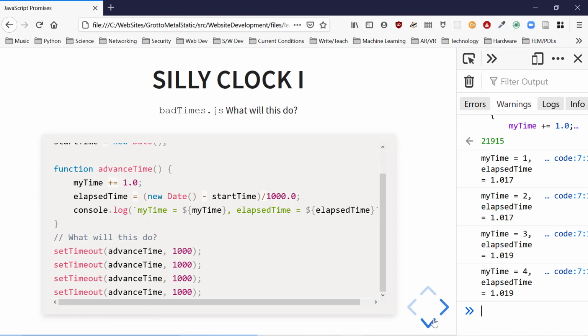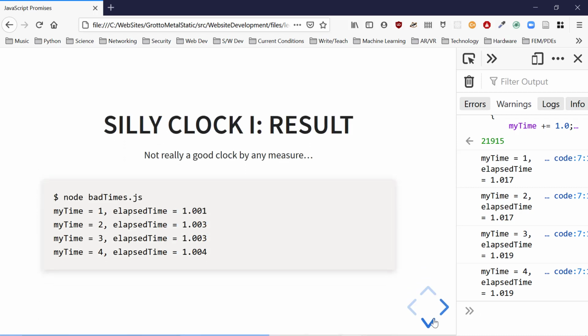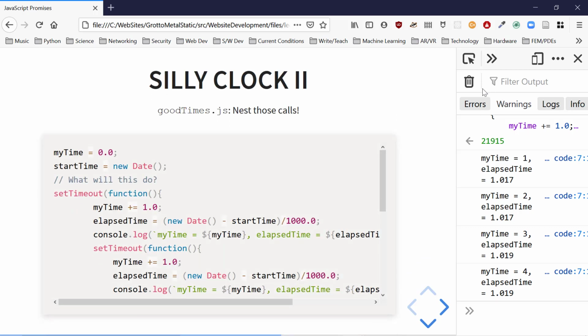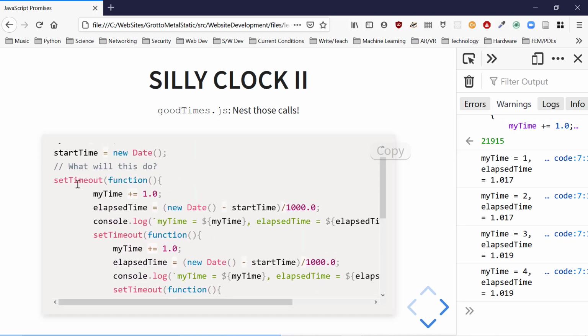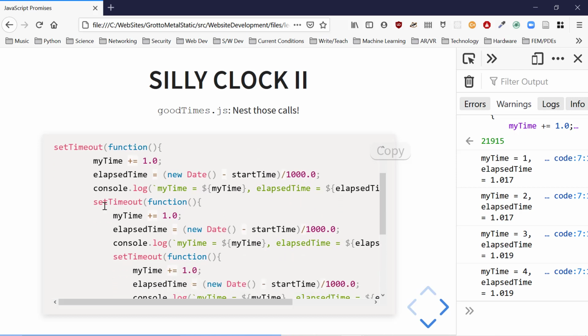If we want them to chain together, we saw that we need to nest these setTimeout calls. So here's setTimeout, here's a function, we call another setTimeout after we're done doing those things.